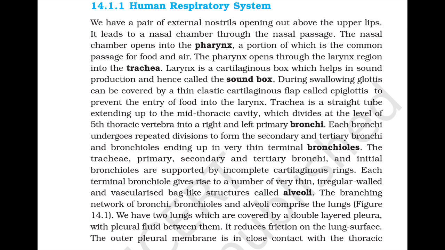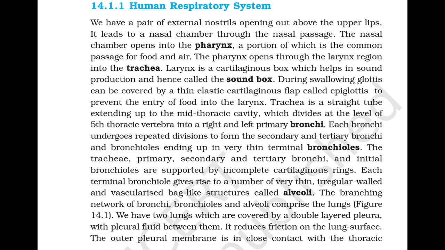Trachea is a straight tube extending up to the mid-thoracic cavity, which divides at the level of the fifth thoracic vertebra into left and right primary bronchi. Each bronchus undergoes repeated division to form secondary and tertiary bronchi and bronchioles, ending up with a very thin terminal bronchiole. The trachea, primary, secondary and tertiary bronchi and the initial bronchioles are supported by incomplete cartilaginous rings. Each terminal bronchiole gives rise to a number of very thin, irregular-walled and vascular bag-like structures called alveoli. The branching network of bronchi, bronchioles and alveoli comprises the lungs.